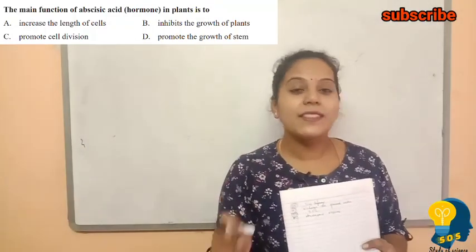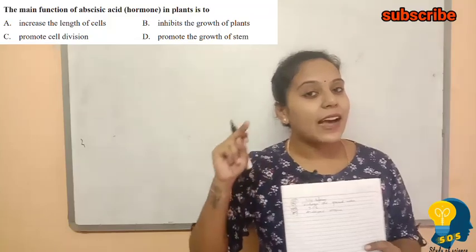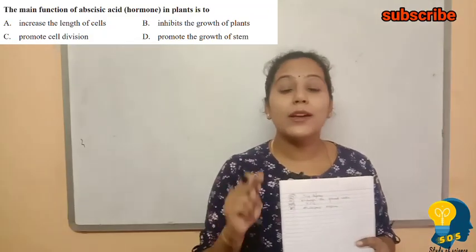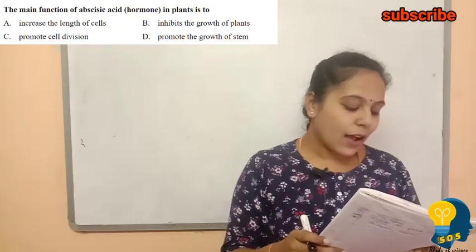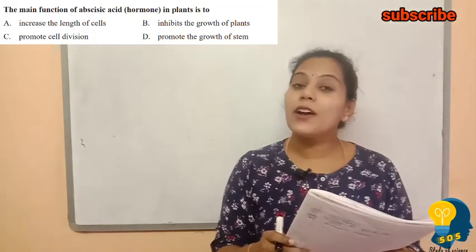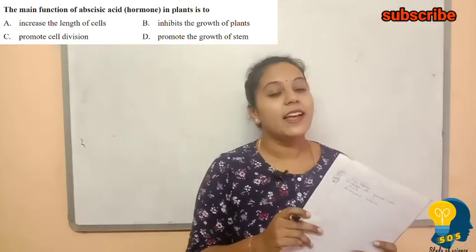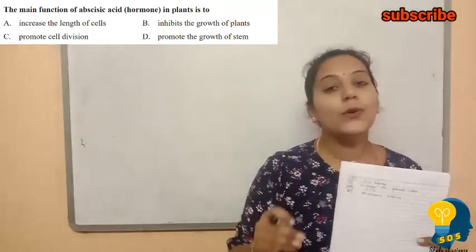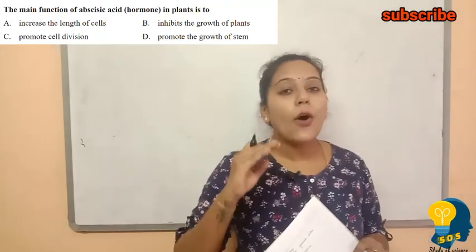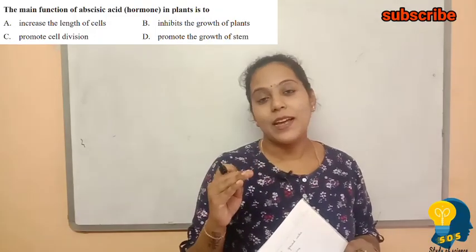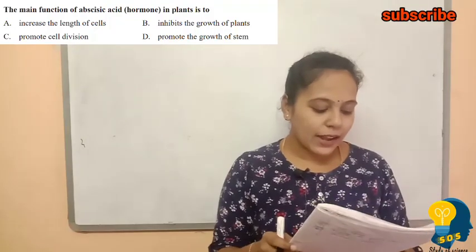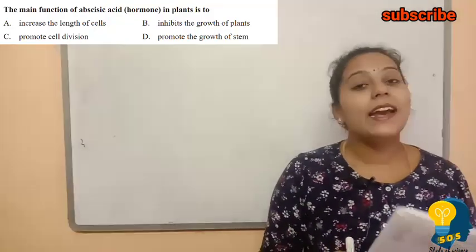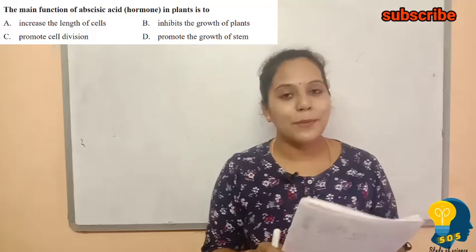The 4th hormone is abscisic acid, and abscisic acid is called the growth inhibitor. Understand? So our question says the main function of abscisic acid. So what does abscisic acid do? Abscisic acid will stop the growth of the plant. It inhibits the growth of the plant. So here the correct answer is option B.